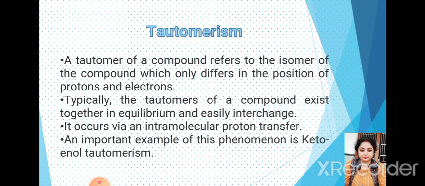The type of isomerism in which a substance exists in two readily interconvertible structures leading to a dynamic equilibrium is known as tautomerism, and the different forms are called tautomers, or tautomerides.